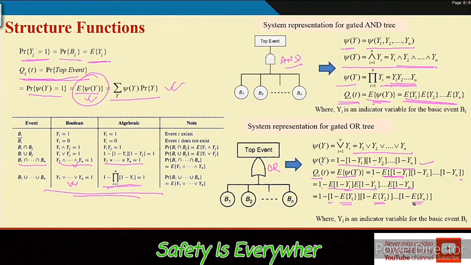Okay. So, wherever you get an AND gate, you will multiply the terms, and the expected value will be the expected value of the multiplication of all the indicator variables. Whenever you have an OR gate, this is the algebraic expression for the OR gate, and then this is the expected value, or QST. So, this is just a representation in terms of basic events and the top event given different logic gates. We may now go for a slightly more complicated tree and see what happens there.